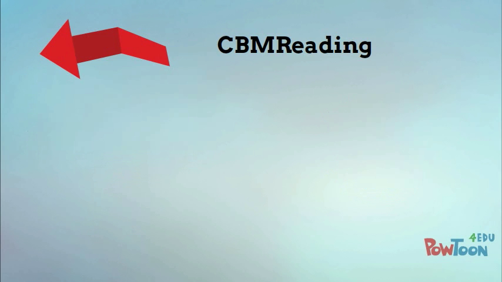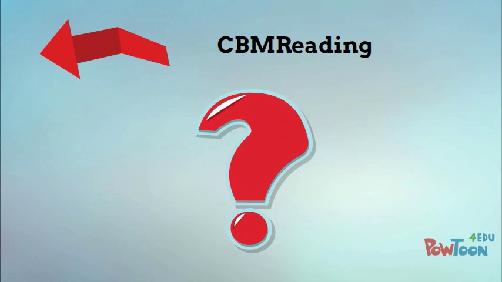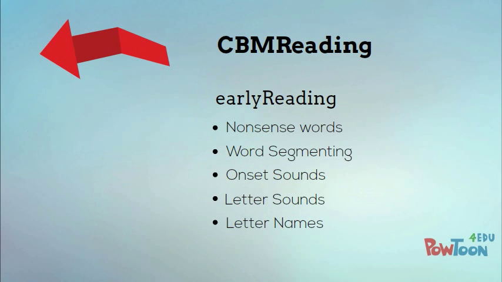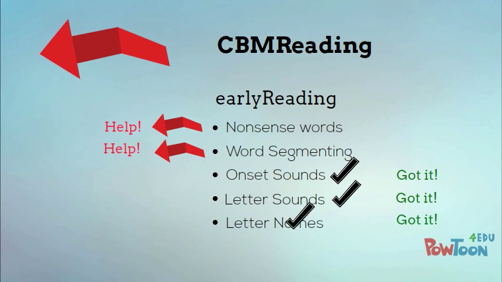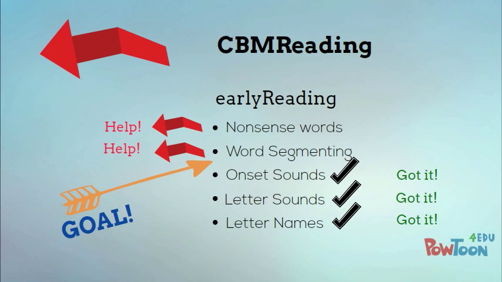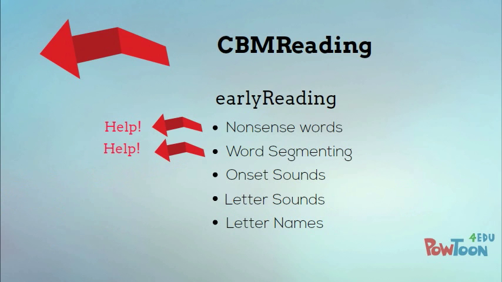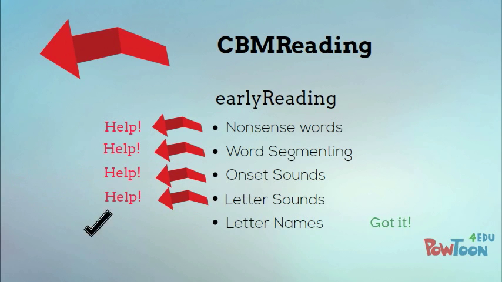If a student doesn't have the automaticity for success, the question is, why? Brain research indicates that when students don't have fluency reading connected text, it's often because there's a lack of automaticity in one or more foundational skills. This is where early reading tasks allow us to either identify a student's need or confirm mastery over foundational skills. Since we start with the more complex subtasks, sometimes we have to drill down deeper to figure out where mastery hasn't been achieved. We want to make sure we have confirmed mastery of all the foundational elements, especially for our struggling readers.